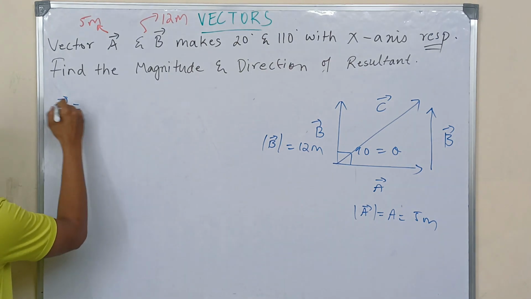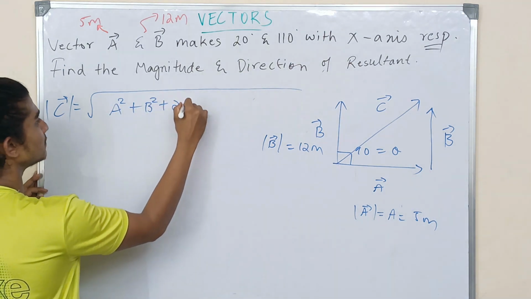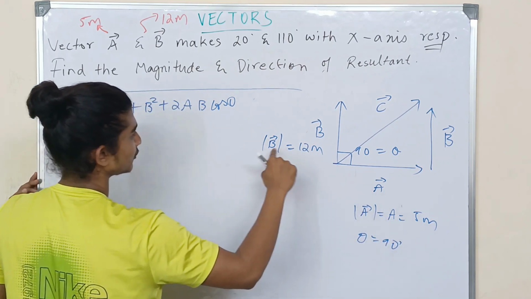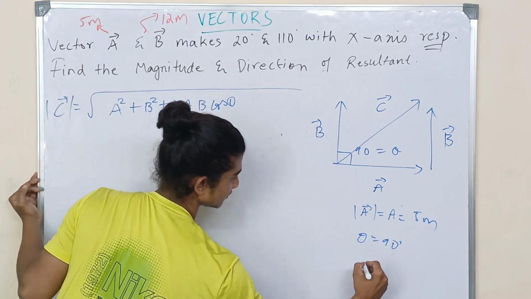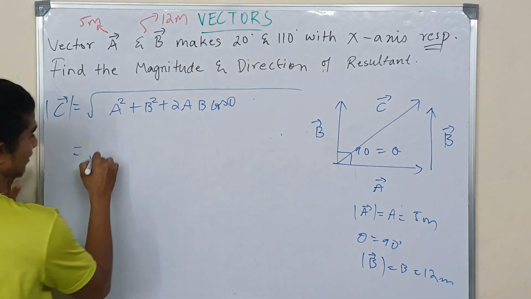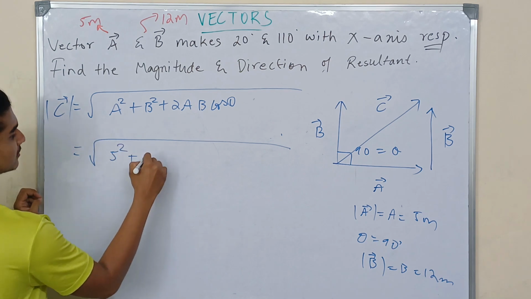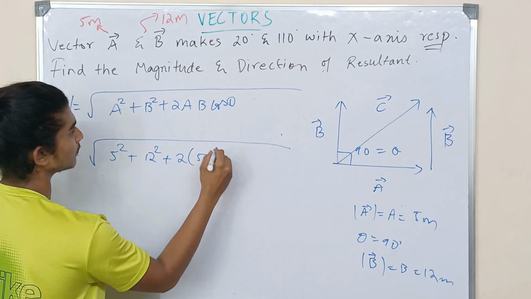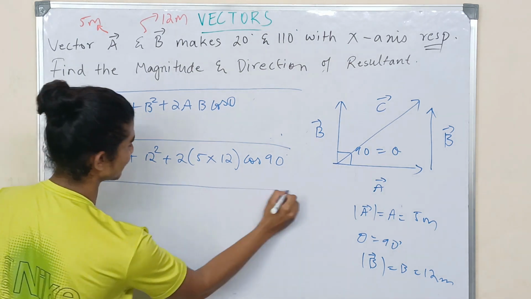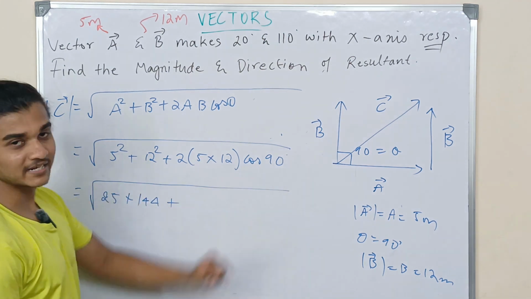The magnitude of the C vector equals the square root of A square plus B square plus 2AB cos theta. Theta equals 90 degrees. The magnitude of A is 5, the magnitude of B is 12 meters. After substituting everything, it is 5 square plus 12 square plus 2 into 5 into 12 into cos of 90. I hope you remember the values of trigonometry. So this is 25, this is 144, plus cos 90 is 0, if you remember.